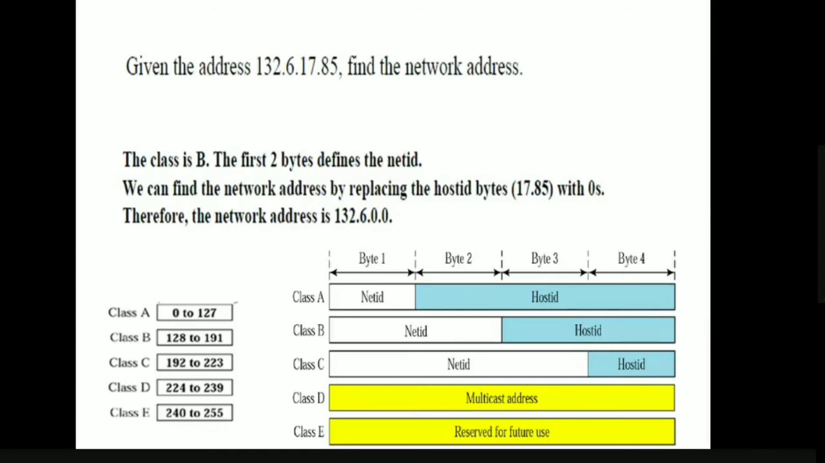For class B, how many bytes will be the net ID part and how many bytes will be the host ID part? The first two bytes are the net ID and the last two bytes are the host ID. So we keep the net ID part as it is and replace the host ID part with zeros. The last two bytes, 17 and 85, we replace with 0 and 0. So what will be the final network address? 132.6.0.0. So this is how we find out the network address given the IP address.